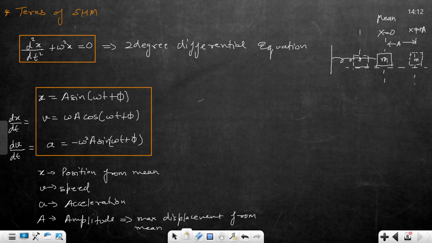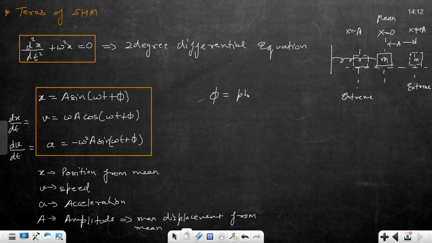This is x is equals to minus A. Clear? X is equals to plus A, this is x is equals to minus A. So this is the maximum displacement from mean position. These positions are called extreme, and the middle one is mean. This is extreme. Clear?